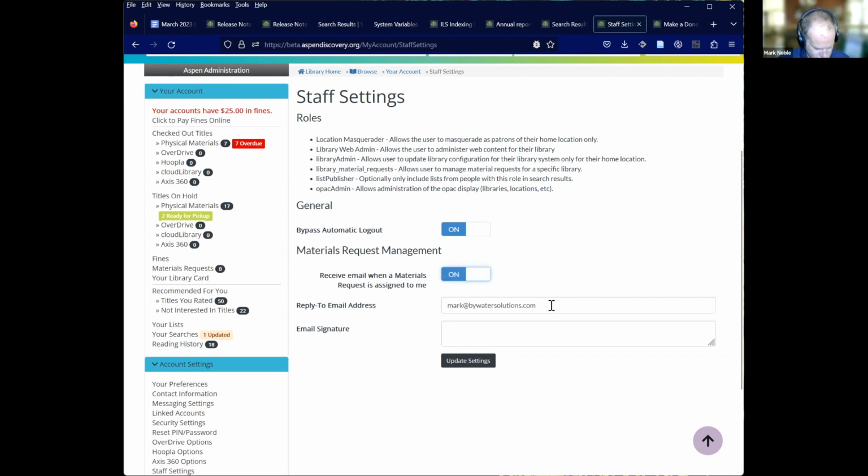Just great new ways for libraries to better interact with materials requests. And that applies to the built-in materials request system within Aspen. If you're using another materials request system, it won't do those things.